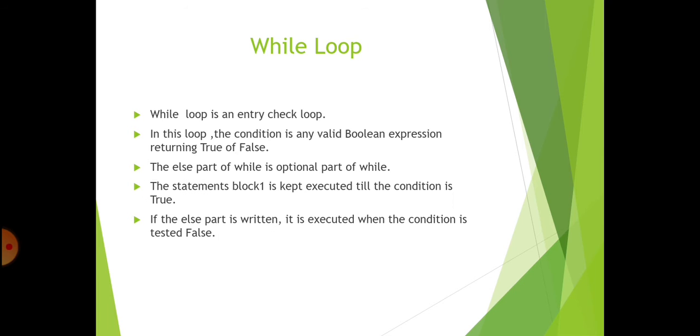Now you can see the definition of the while loop. A while loop is known as an entry check loop. What is the meaning of entry check loop? If at the starting of the loop statement we check the condition, then that loop is known as an entry check loop. At the beginning, if you check the condition and the condition is true, the body of the loop is executed, otherwise the body of the loop is skipped. So at the starting time itself we check the condition, so we call it an entry check loop. The while loop is an entry check loop.